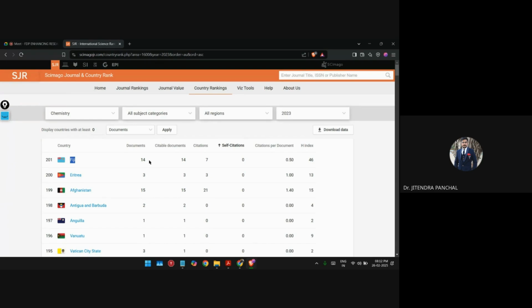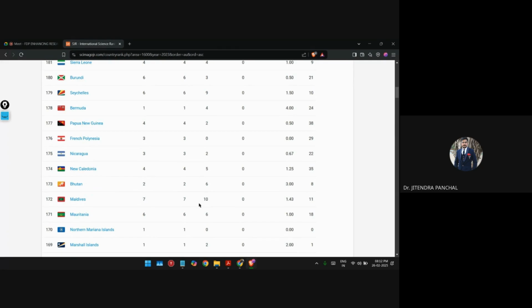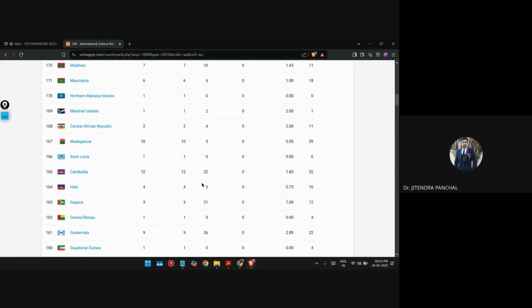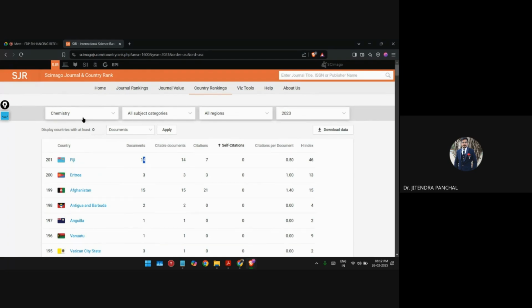Yes or no? And as you can see, with a smaller number of documents, if the number of citations is higher, then again it will increase the possibility of the country to be in the top 200 or top 100 countries for that particular specialization, right?